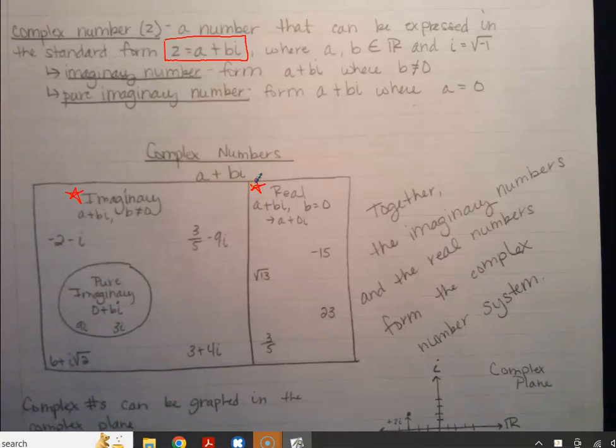But when we've talked about real numbers in the past, we've had whole numbers, integers, rational and irrational numbers. So we're just adding another layer to the real numbers. And that layer is imaginary, because they have the i in them. But in doing so, we're saying all of these, the imaginary and the real, fall under the scope of what we call complex numbers. Okay, that makes a little bit more sense.